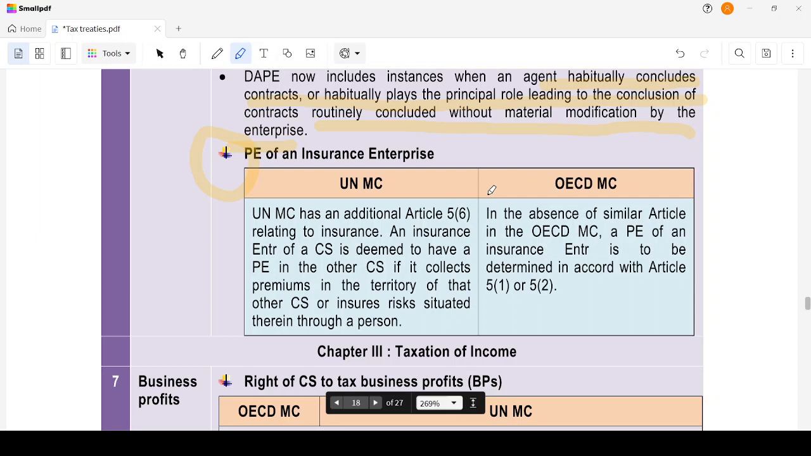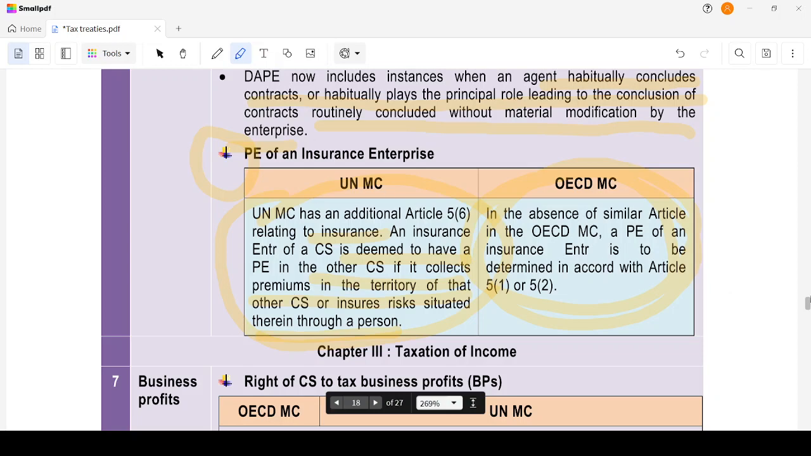PE of an insurance enterprise. UN MC has an additional article relating to insurance. An insurance enterprise of a contracting state is deemed to have a PE in the other contracting state if it collects premiums in the territory of that other state, or insures risks situated therein, through a person there. Then in the OECD, in the absence of a similar article, a PE of the enterprise depends on the dependent agent rules. So a similar general principle will apply for the OECD model, but in the UN model it is specifically given.